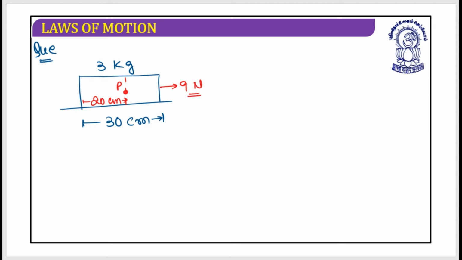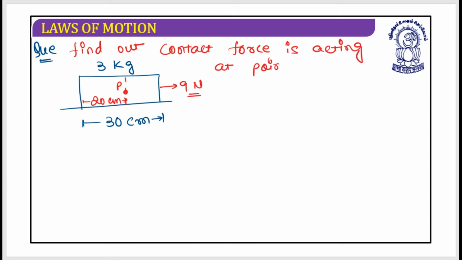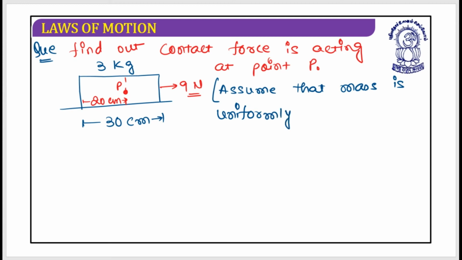Now what they want is to find out the contact force acting at point P. As well, one note is given: assume that mass is uniformly distributed.